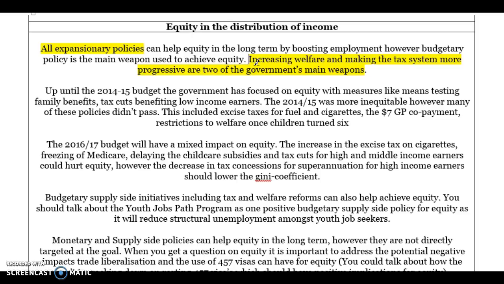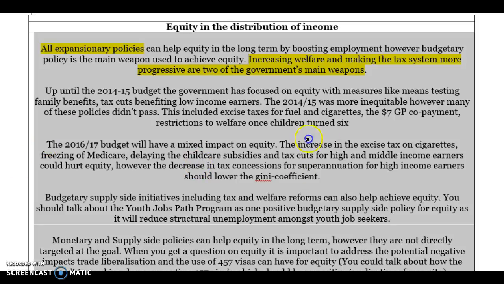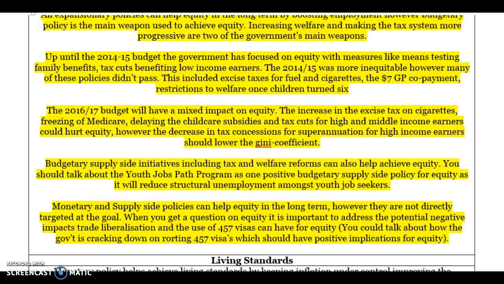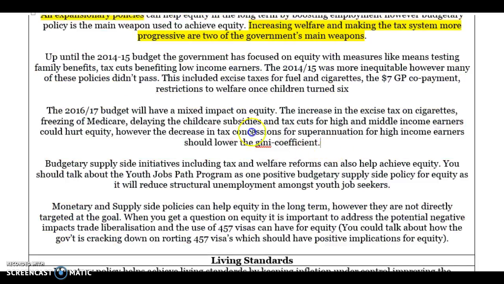So, measures that can be used to improve equity, again, you want to have a really big focus on this year's budget. Sorry about that. So you could talk about the fact that this year's budget will have a mixed impact on equity. So you've got things like the excise tax on cigarettes, freezing Medicare, delaying childcare subsidies, and the tax cuts really only being for those earning over $80,000 as negative impacts on equity.